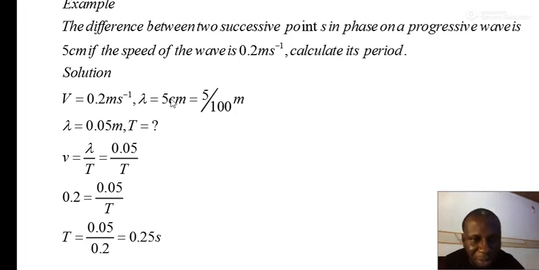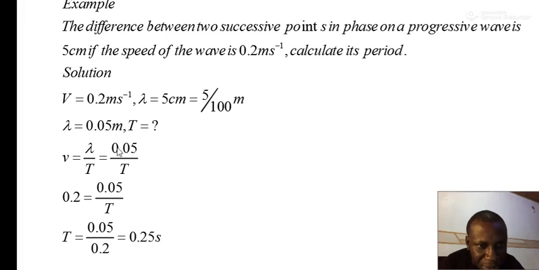Please, in terms of metric units, the two quantities must be in the same units. The unit here is meters for the speed, and therefore the unit for the wavelength or distance must also be in meters. So we have to convert this. Either we change this to meters, or we change the meters here to centimeters. The metric unit must be the same. So we know the wavelength in meters.